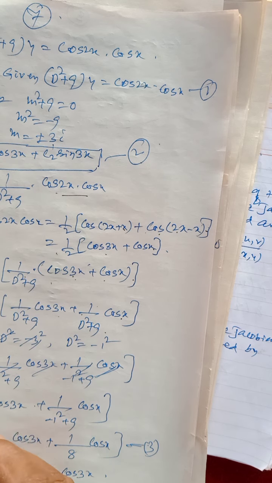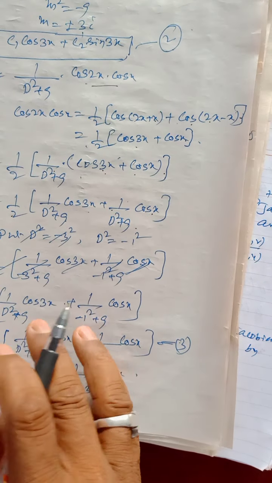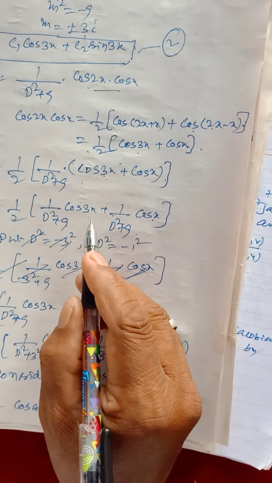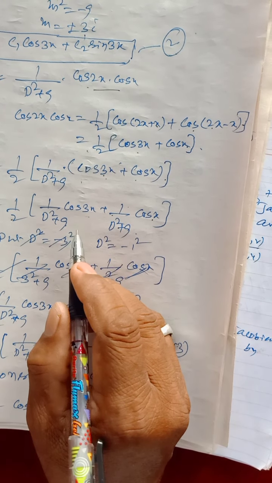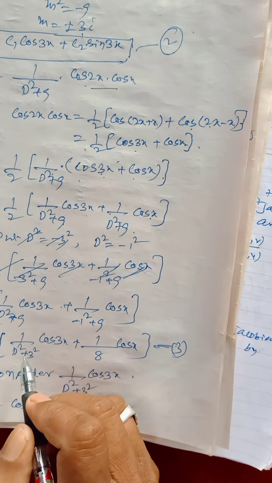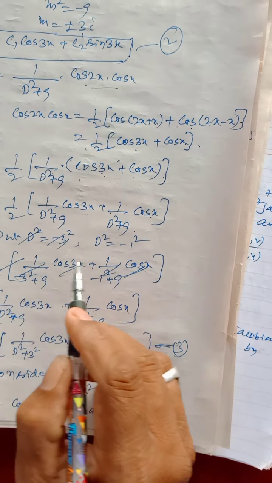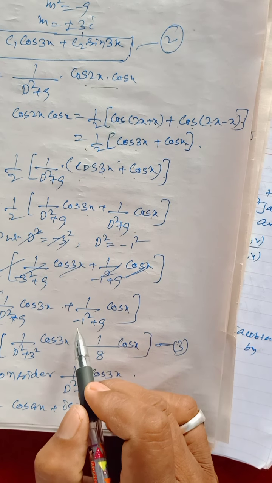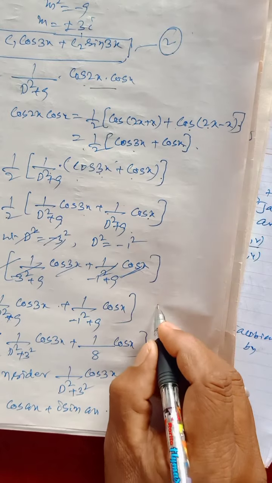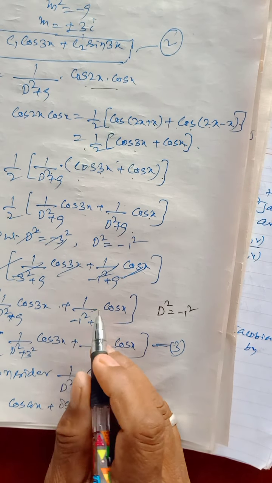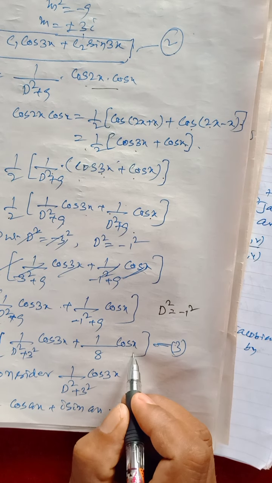Here, putting D² = -3², the first term becomes 0, so it cannot be used like this. Only in the second term can we substitute D² = -1², so the second term becomes 1/8 cos x.